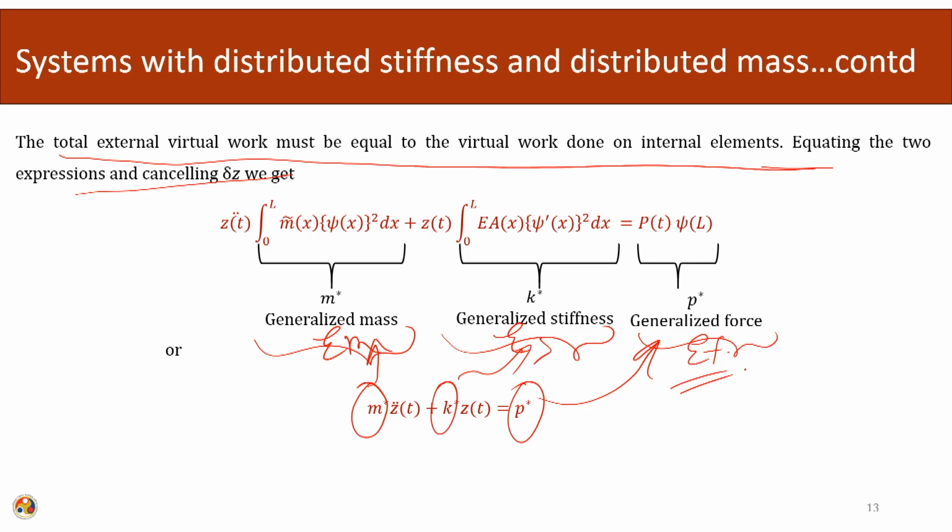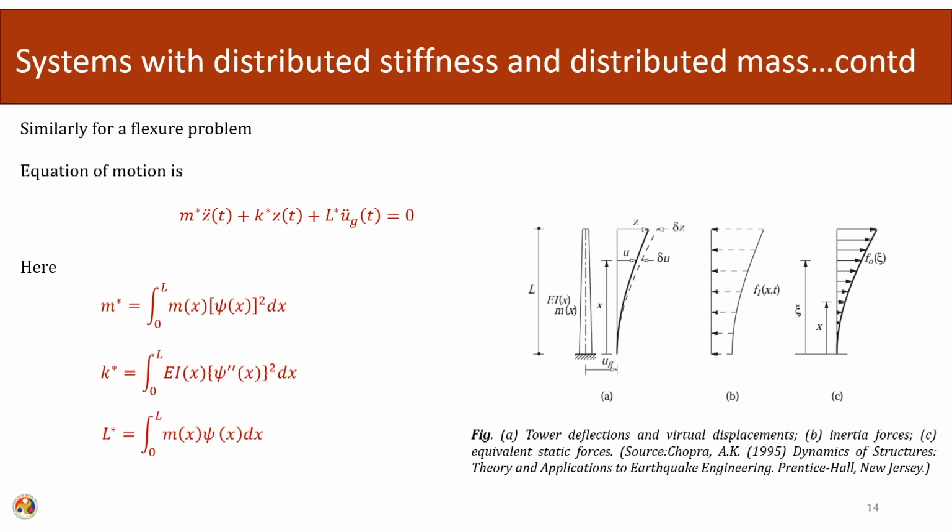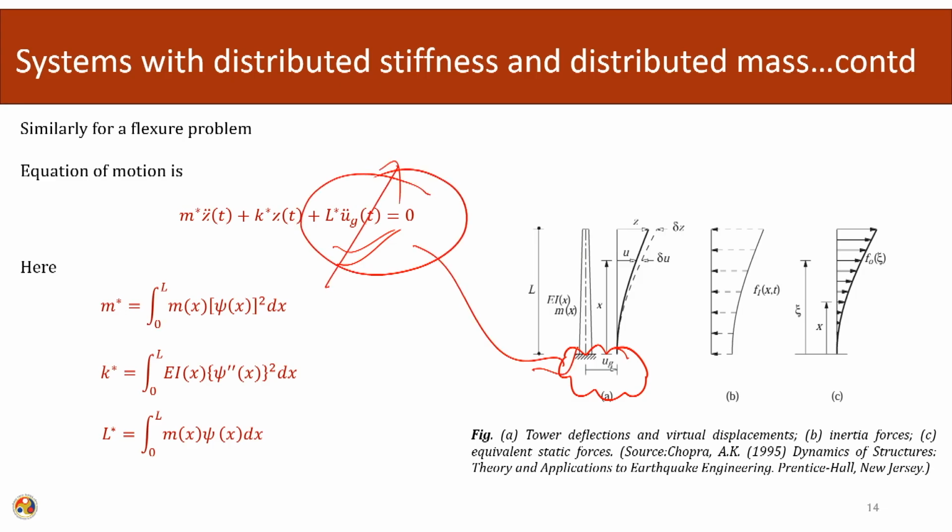So, the same thing we can do for a flexure type of problem also. For this flexure type of problem, this will be the equation of motion, and here we are assuming that the ground is moving. So, this is for a specific case where there is a ground movement. We can take the UDL, an externally applied UDL also. So, we can change this force depending upon how the load is being applied.